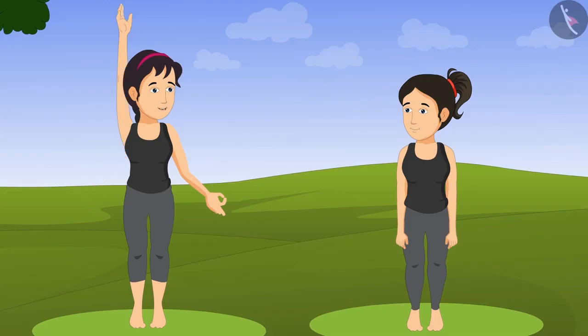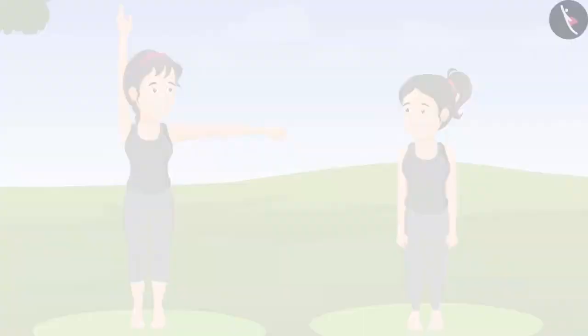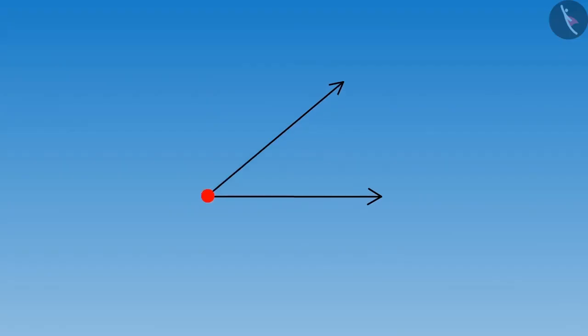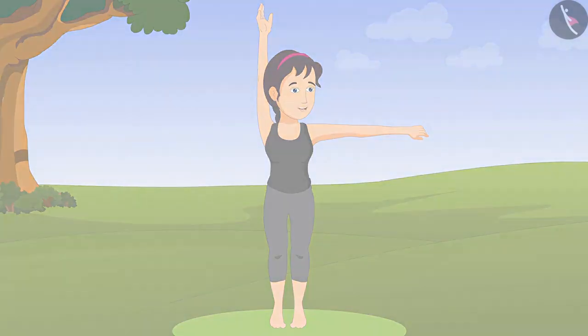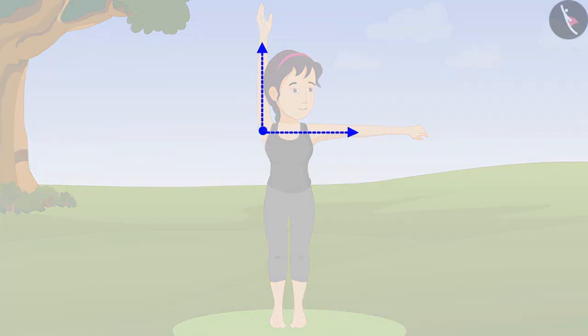You just put one of your hands upwards and another straight like this. "Oh no, Didi, exercise again." "Hey, Riva, look at my hands carefully. Do you realize that my hands are making an angle?" "Angle? But how?" "Do you remember what I had told you about the angles? When two lines join at one point, then an angle is formed between them. Suppose my two hands are two lines and my shoulder is the point where these lines are joined, then an angle is formed between my hands."